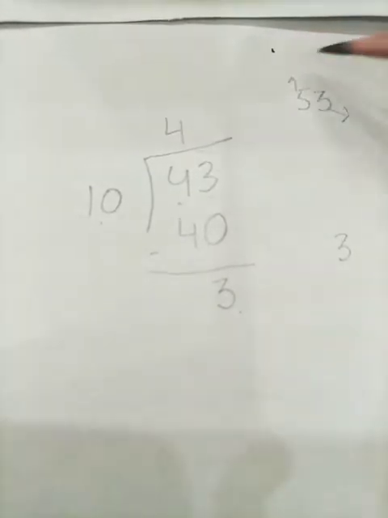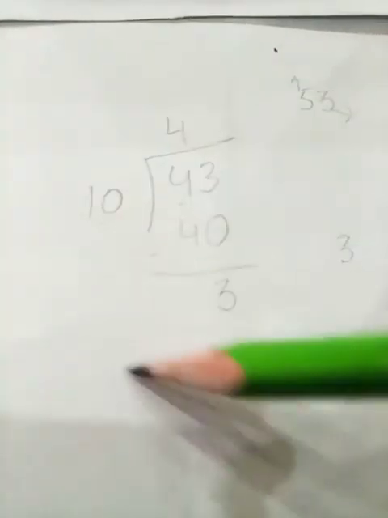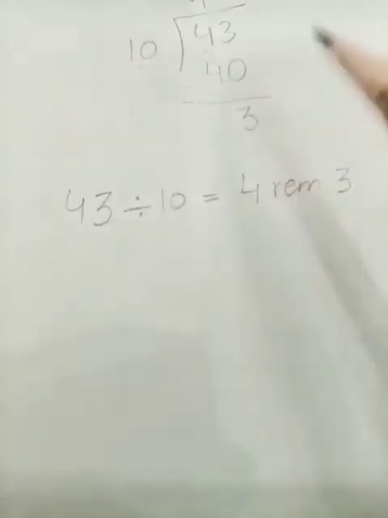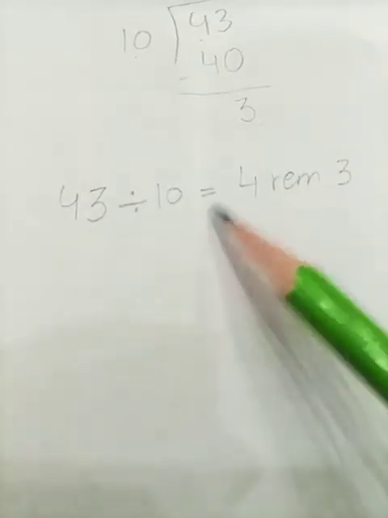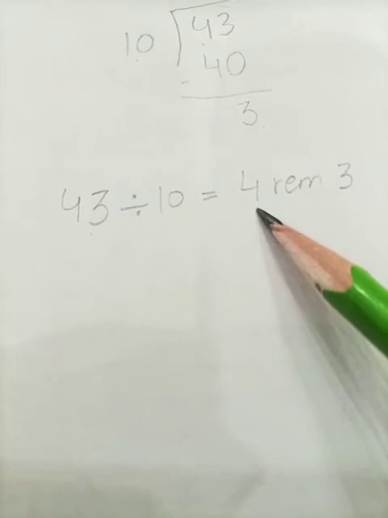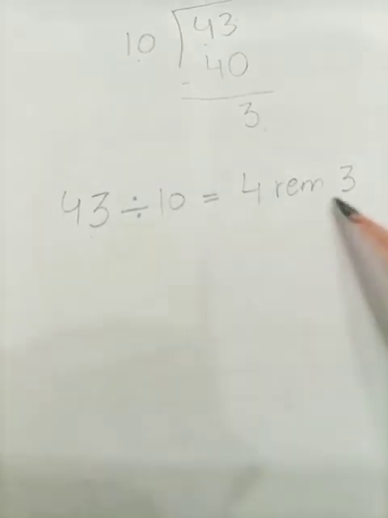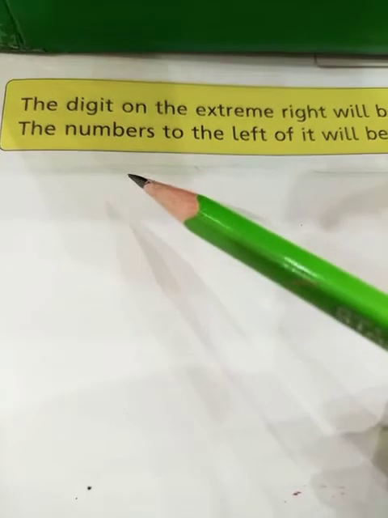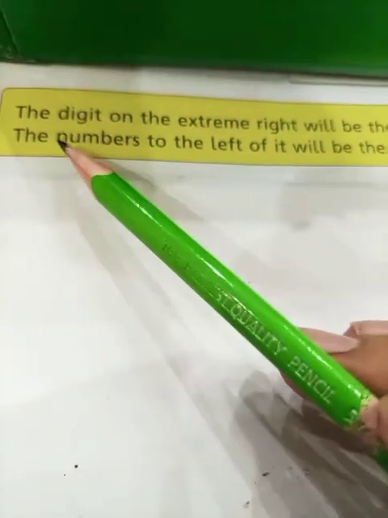Look, this one is very logical and you can use this logic to solve these questions. Students, we are going to write it as 43 divided by 10 and our answer is 4 is the quotient and remainder is 3. So this one is our answer. Look at this, students, in the yellow box. This logic is given. Let's try to read it.